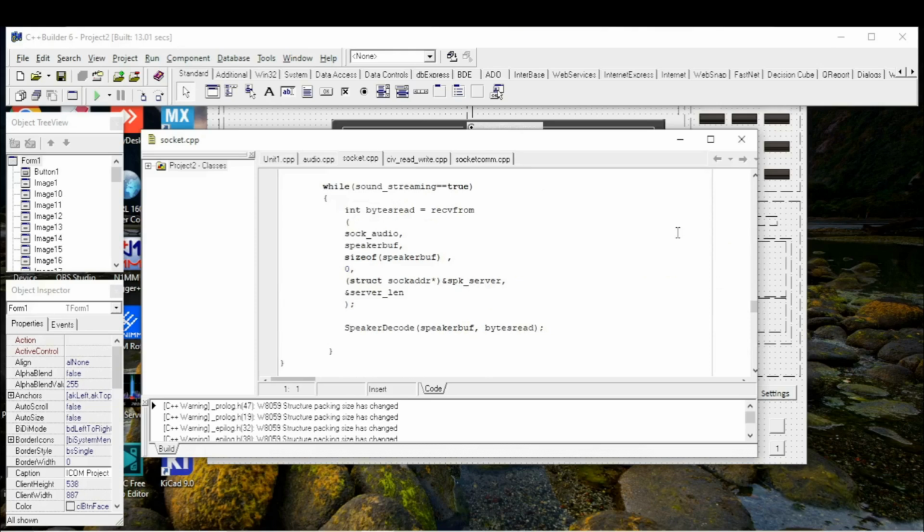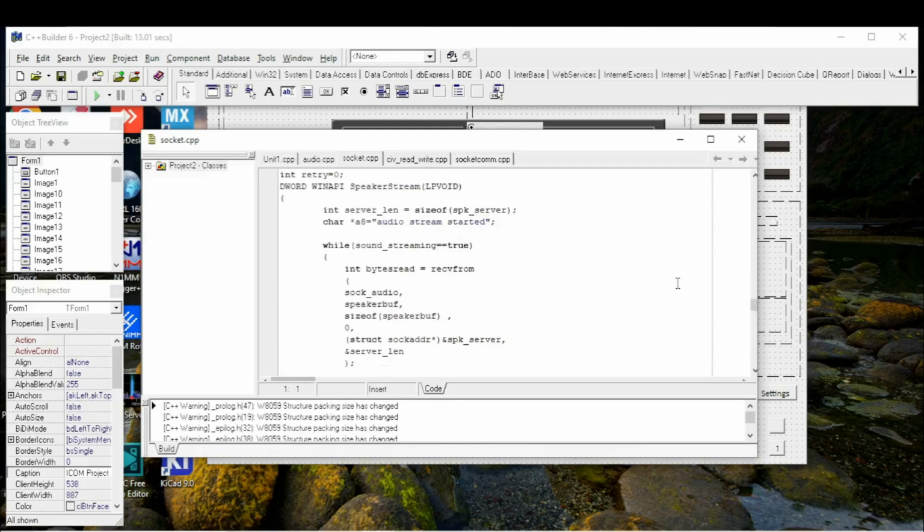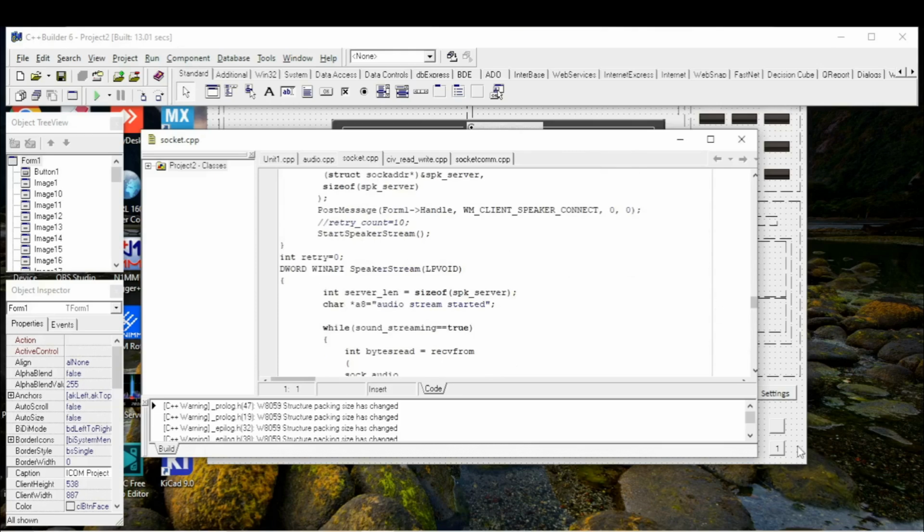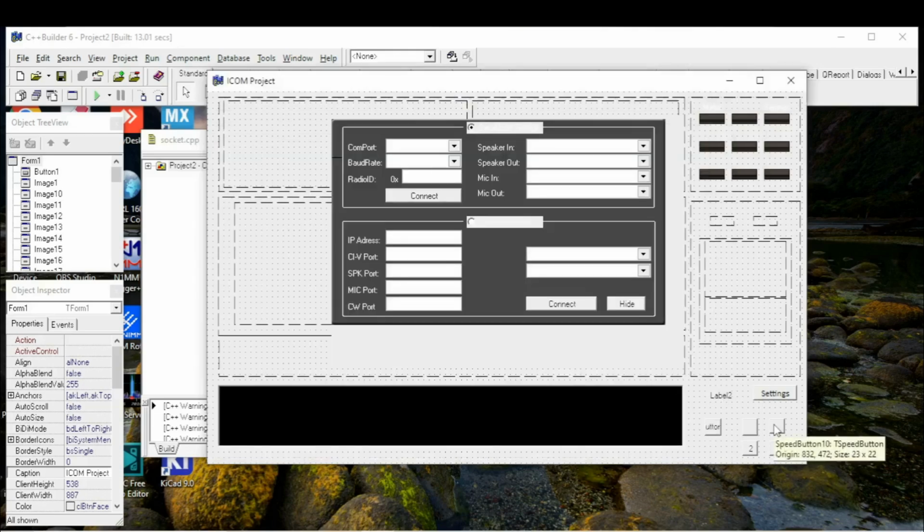Also here we have speaker decode. We use it when we need to send or receive our special commands from our two sockets to work with the server. So during streaming, we write data into the ring buffer.